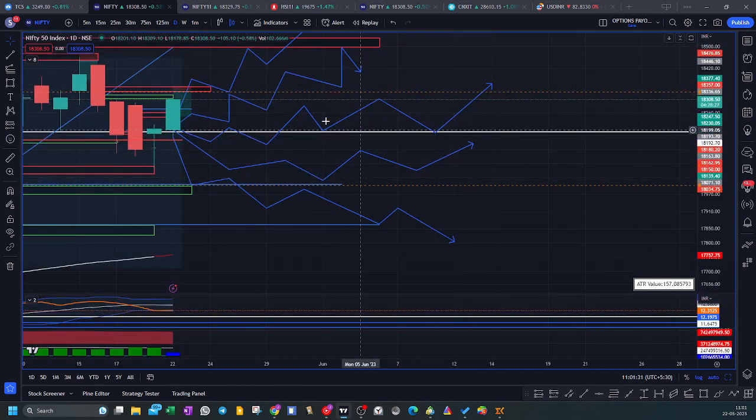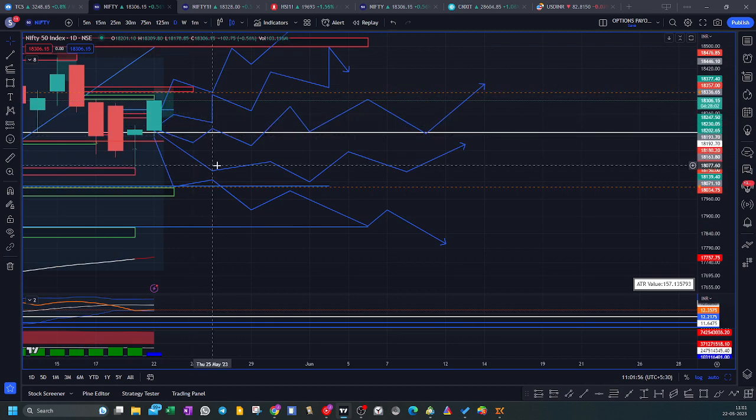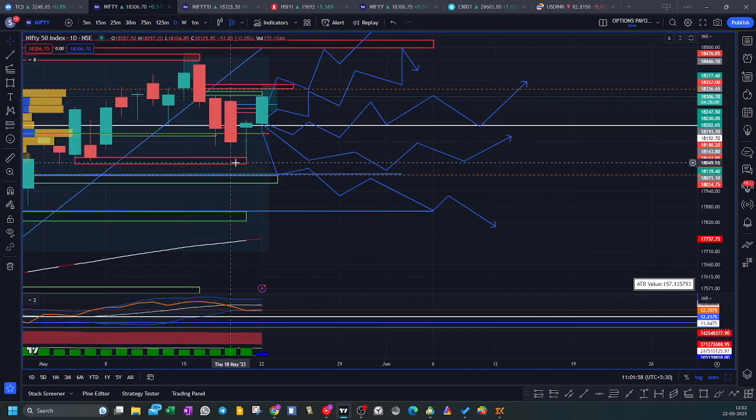I'm expecting the market to continue further upside with a very tight range and a slightly higher breakout beyond last week's high, and then the market might fall back again, trapping all the call buyers at this particular place. So as of now, this is the trade plan, and I expect scenario number two, which is highly probable. But the conviction for this week is very low, as volatility is low, as well as market direction is not that clear. Market has respected this supply zone as well as this demand zone.